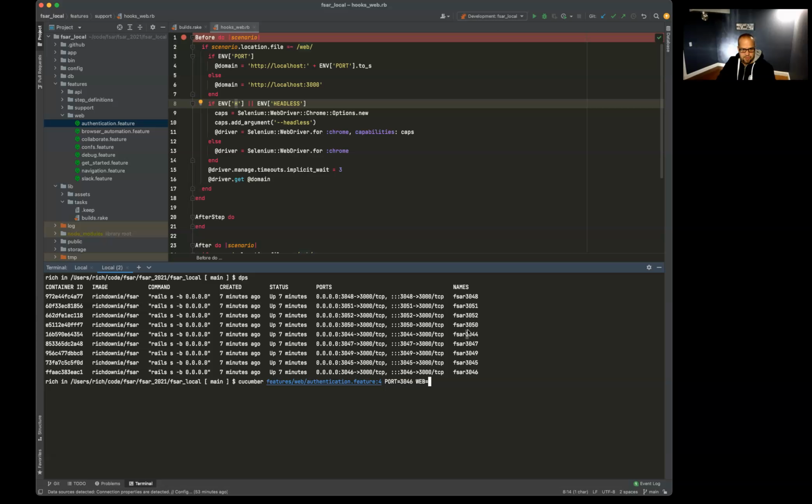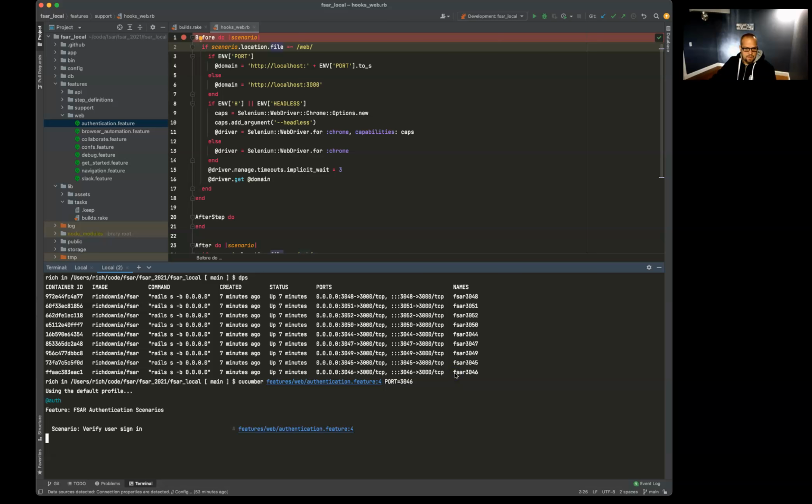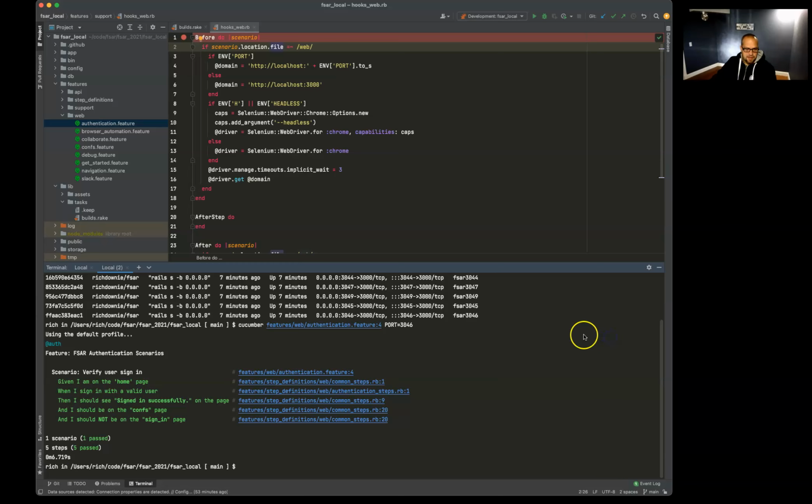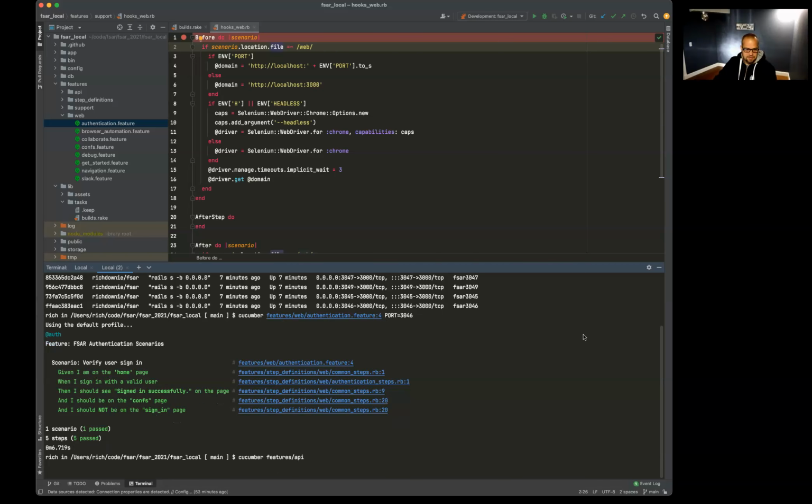And again, we won't need to do the web equals true environment variable because it's going to be caught here when we run the scenario in our before hook, and it's going to know that already. So there's the browser. It runs through the scenario. Everything's great.